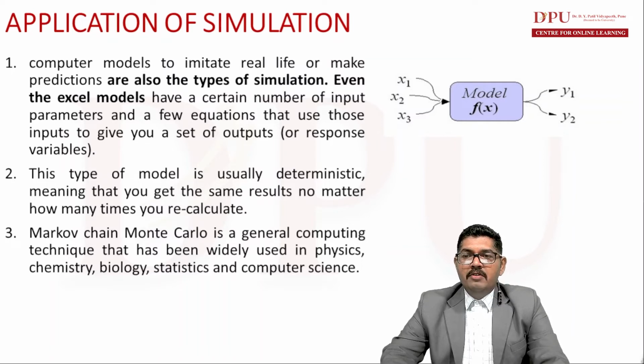On the right hand diagram, you can see x1, x2, x3. These are the input variables that go into a model, right? In a model, there is a formula, a functioning, a processing, and the input variables are converted into the output variable. This type of model is generally deterministic, meaning that you get the same result no matter how many times you recalculate. It doesn't matter how many times you repeat it, you get the same result again and again. This kind of model is called a deterministic model.